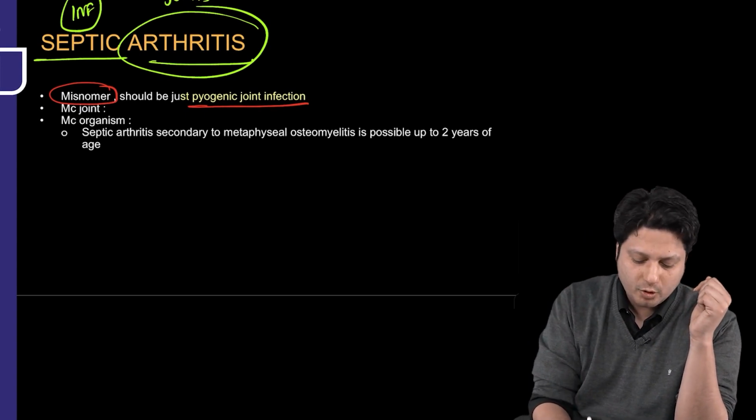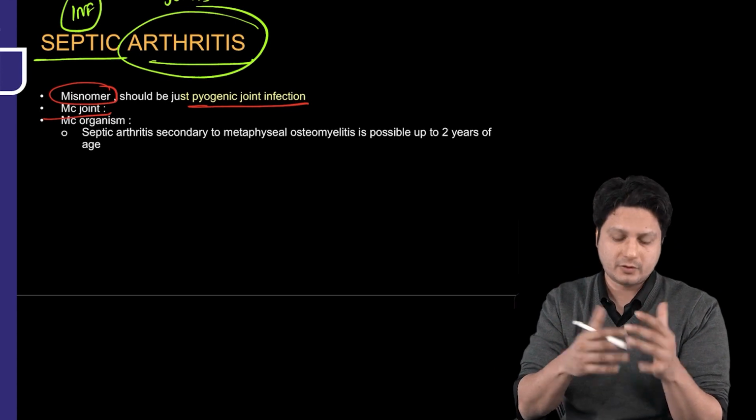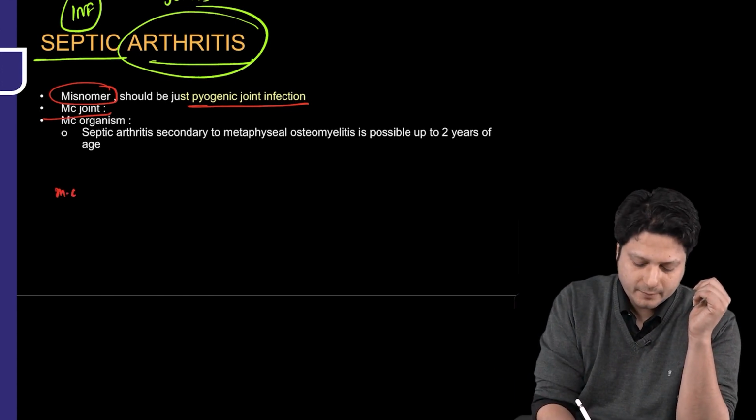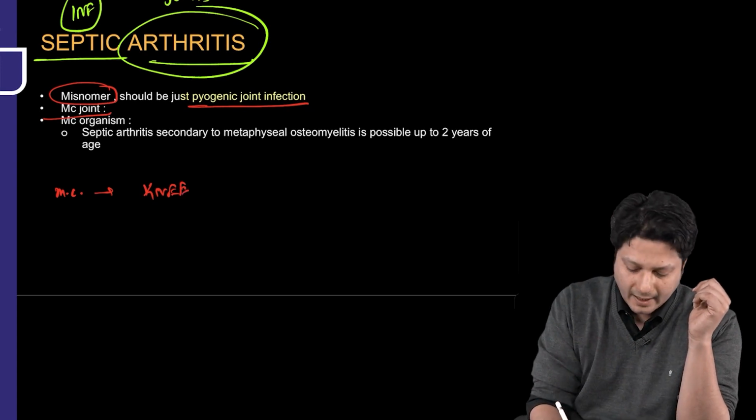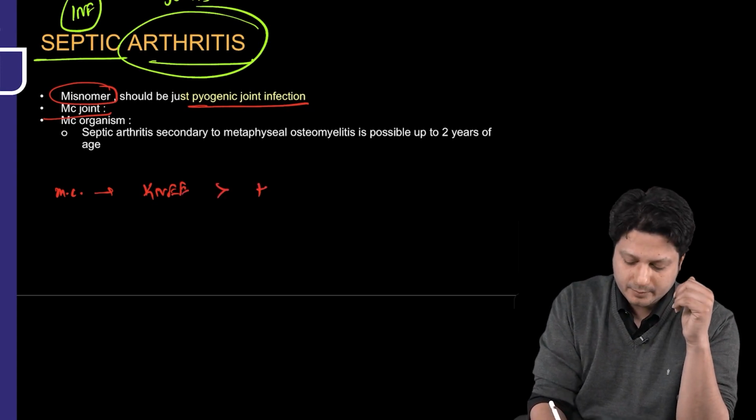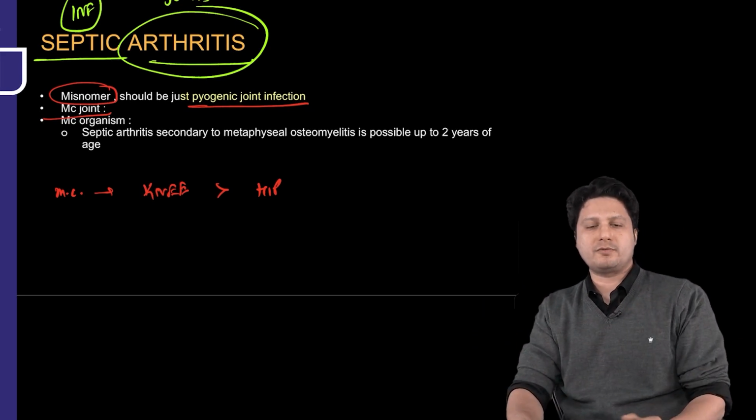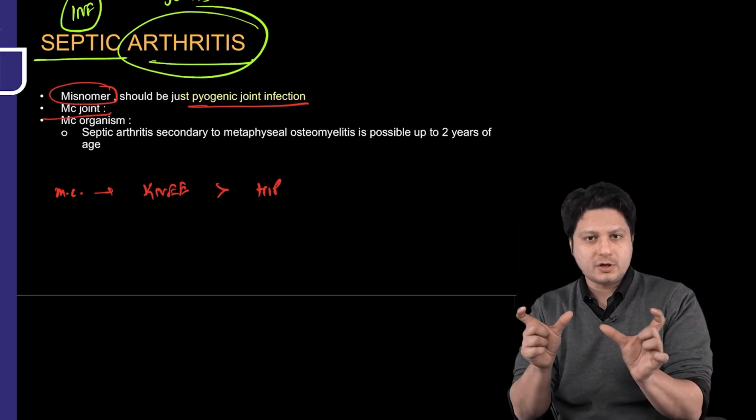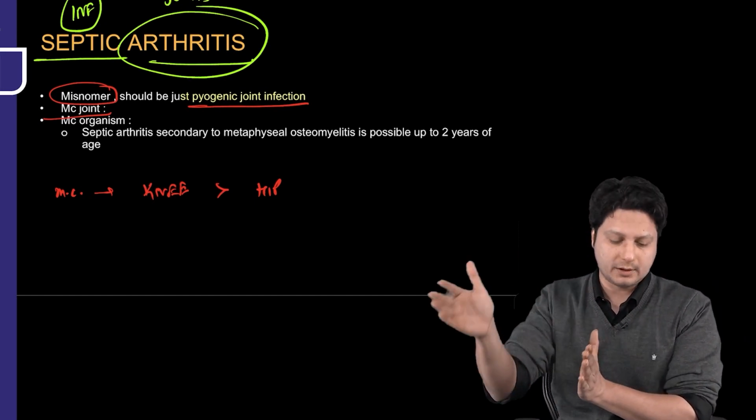Next, what is the most common joint which is likely to be affected because of this septic arthritis? You know, the most common joint is the knee joint. Always, knee is the most common joint, and second after knee, it is the hip joint, which is the second most common joint to be affected. Beyond this, there are other joints which are likely to be involved, but the frequency of involvement of the knee joint and the hip joint is higher in comparison to all other joints.